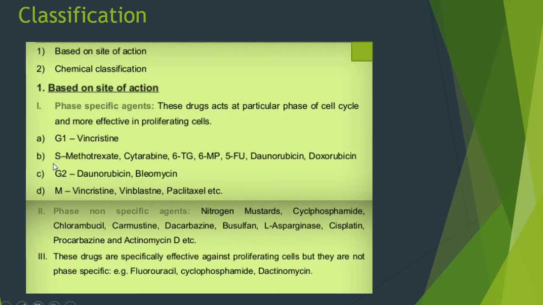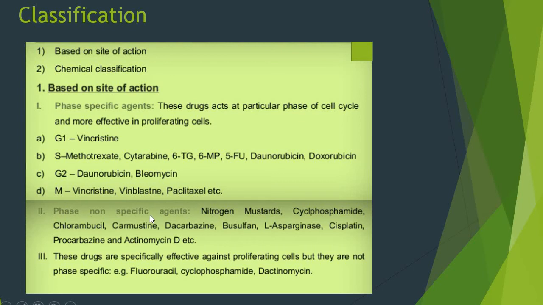Daunorubicin and bleomycin act on the G2 phase. Vincristine, vinblastine and paclitaxel etc. act in the M phase of the cell cycle. So all these drugs are the phase specific agents.